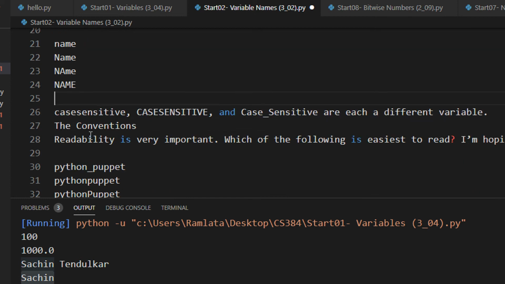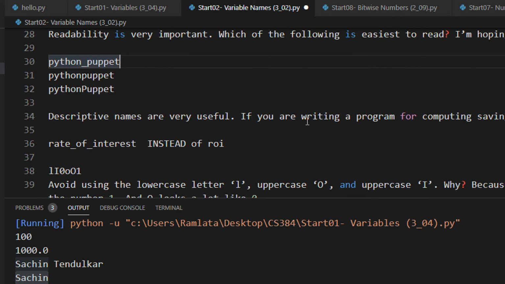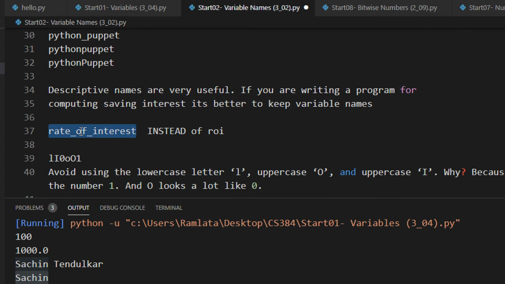Similarly, the convention. Readability is very important, right? Which one is easier to read, among python_puppet, Pythonpuppet, and PythonPuppet? I think everybody will agree that this one is easier to read. It is always a very good practice to assign good variable names. We will see a small example. If you are writing a program to compute the savings interest, it is better to name the variable rate_of_interest. This is very much readable.